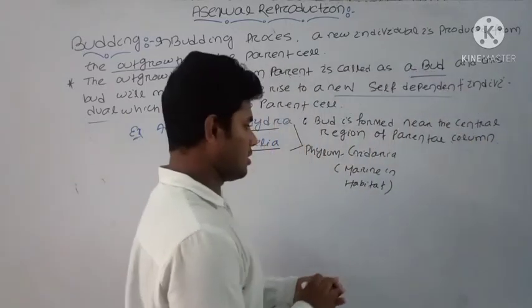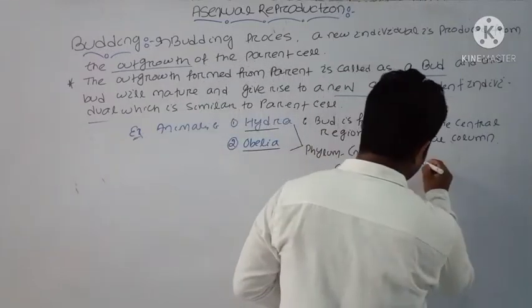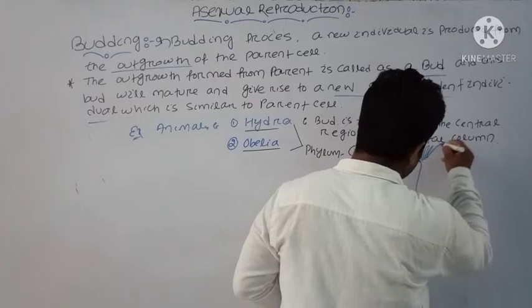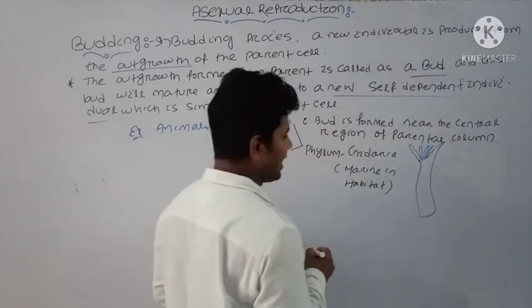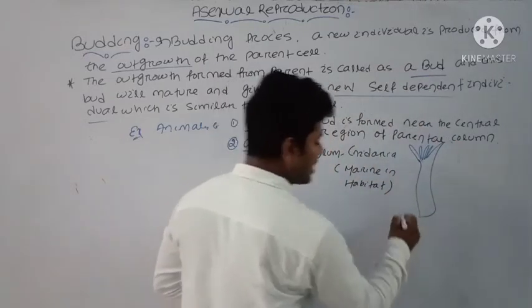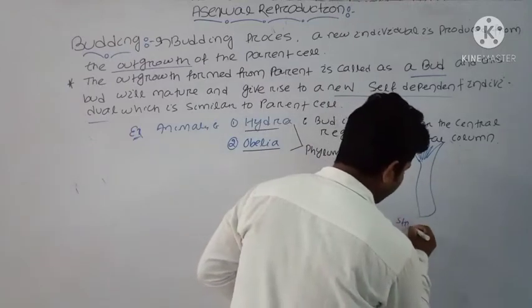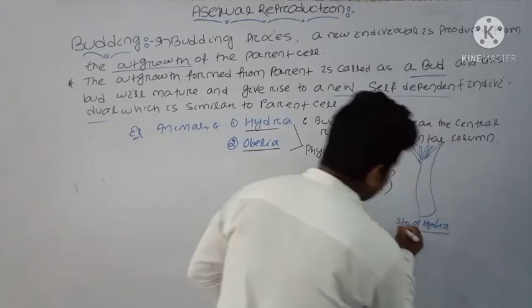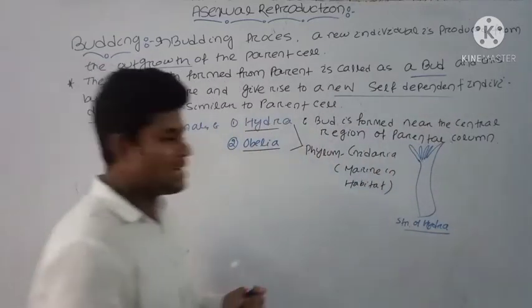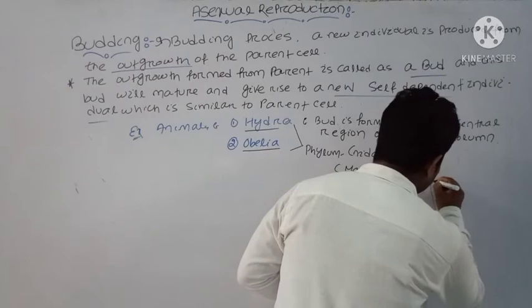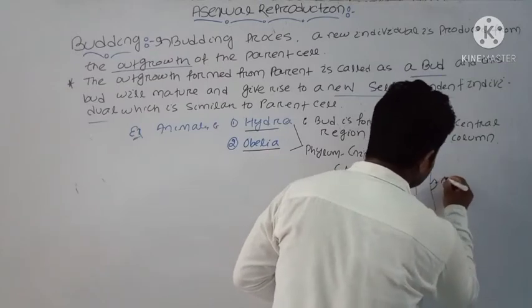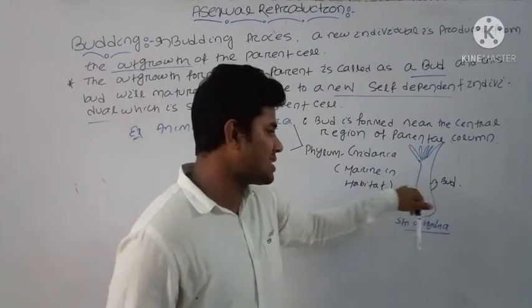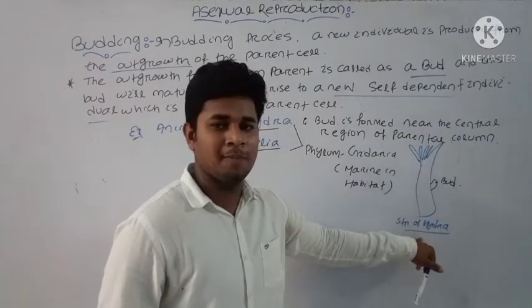Okay, suppose this is the diagram of your Hydra, and this is the column of your Hydra structure. The bud will arise near the central position. This is the central position, this is the structure of bud, and here you can see this is the column of your Hydra structure.